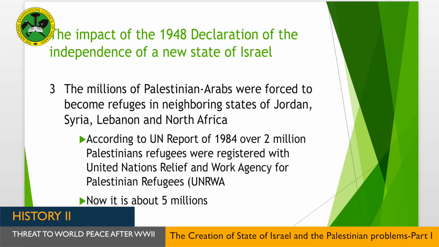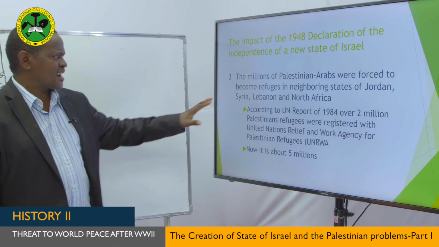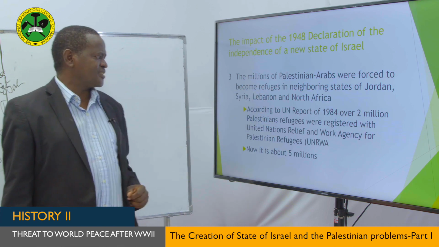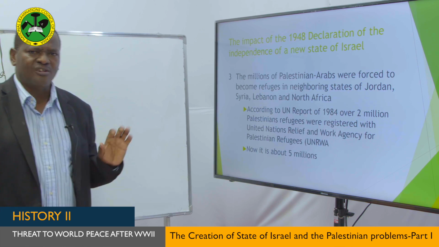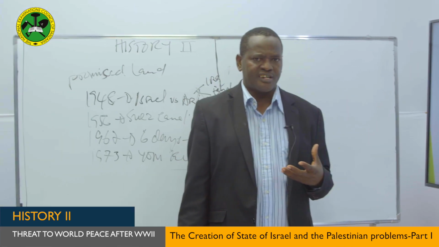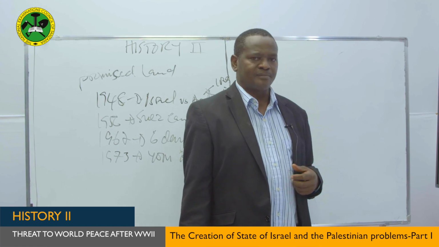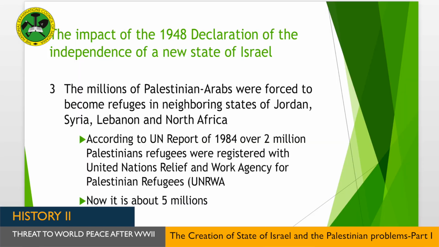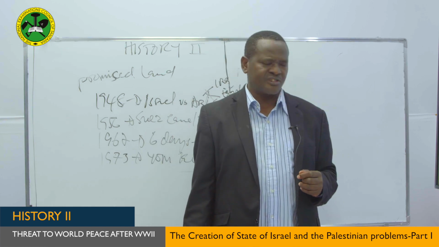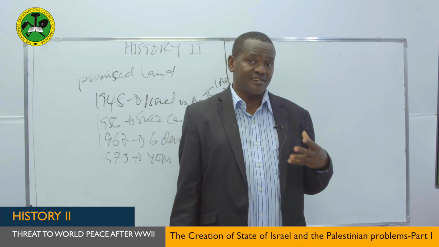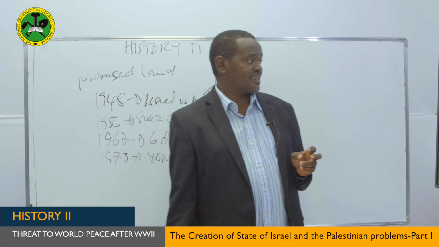Another impact of the 1948 Declaration of Independence of the new State of Israel is that millions of Palestinian Arabs were forced to become refugees in the neighboring states of Jordan, Syria, Lebanon, and North Africa. Why did they become refugees? Because their land was taken by Israel. According to the UN report of 1984, over 2 million Palestinian refugees were registered by the United Nations Relief and Works Agency. Those are the people who were registered. But if you count today, there are more than 5 million Palestinians living outside their territory.